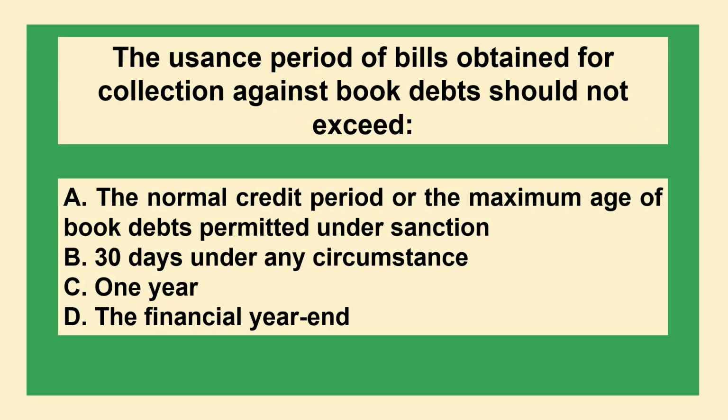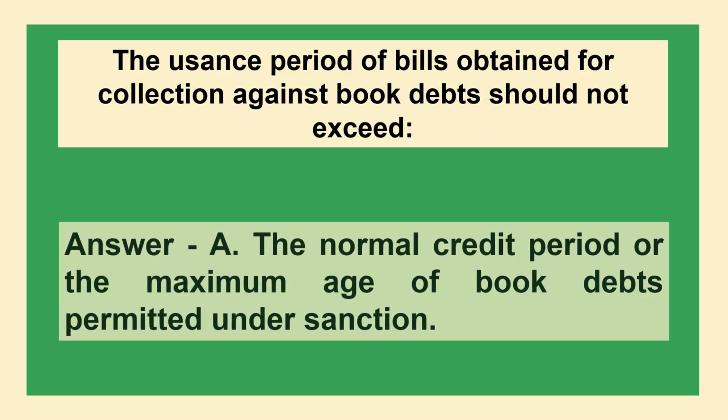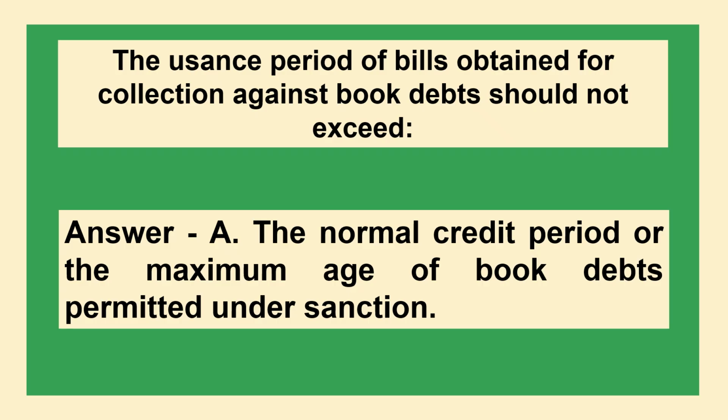The next question is the usance period of bills obtained for collection against book debts should not exceed: option A, the normal credit period or the maximum age of book debts permitted under sanction, option B, 30 days under any circumstance, option C, 1 year, option D, the financial year end. The correct answer is option A, the normal credit period or the maximum age of book debts permitted under sanction.